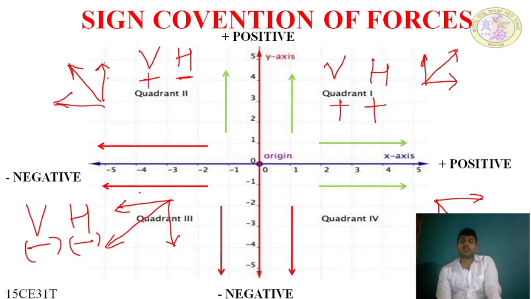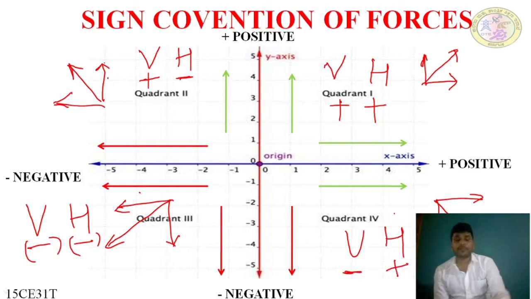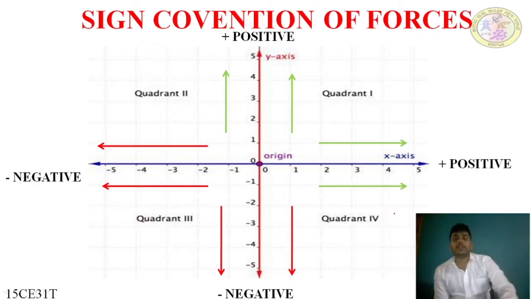The horizontal force in the positive direction is moving to the right side, and the vertical force is moving downwards, which is the negative direction. Vertical force is negative, horizontal force is positive. I hope you understood. I'll arrange them now.